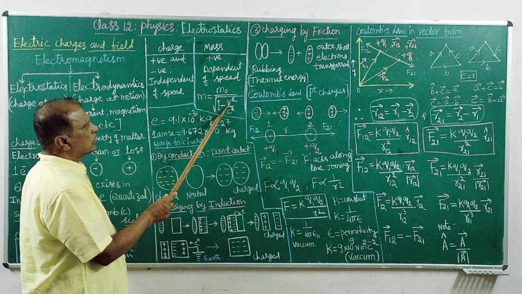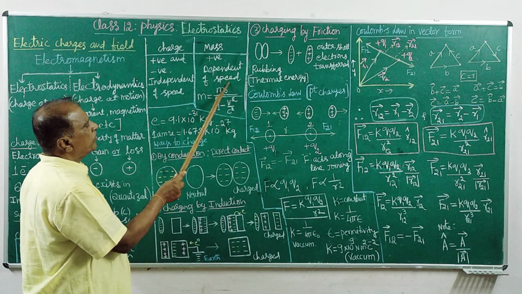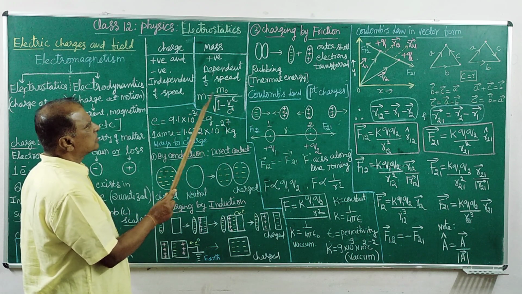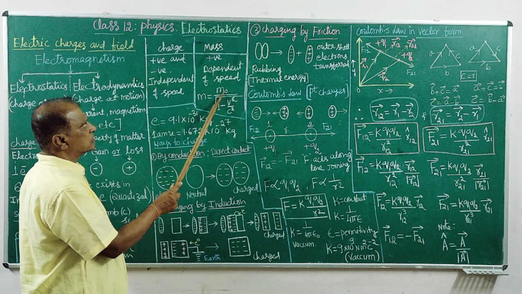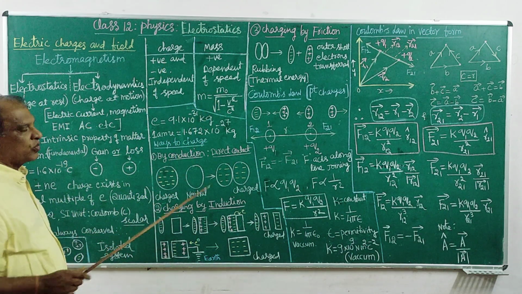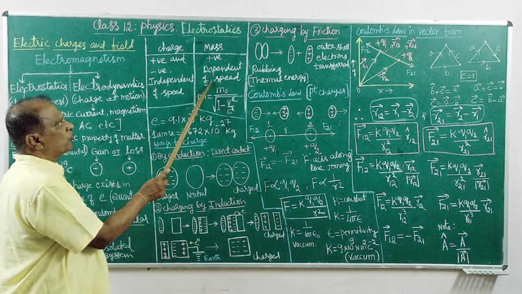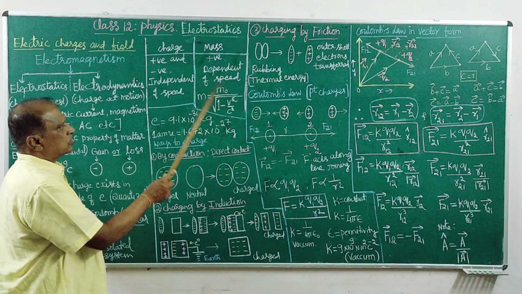Look at that. As the speed increases, mass increases. So there is a variation in mass. But charge magnitude is not varying with speed, while mass magnitude varies with speed. That is the equation for that.